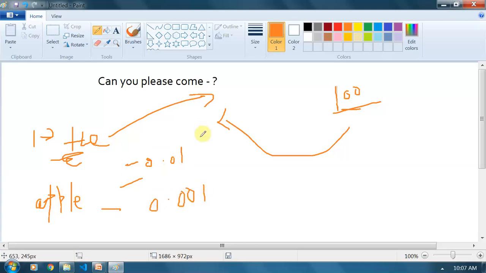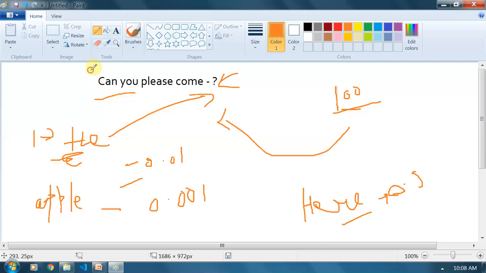So we will calculate the probability of each word to come here, and we will fit the word which has the highest probability. Suppose the probability of "here" is 0.9, and this is the highest probability, so we will put it here. So, can you please come here? "Here" will be predicted. I hope you understand how n-gram is working. So n-gram is working like that.